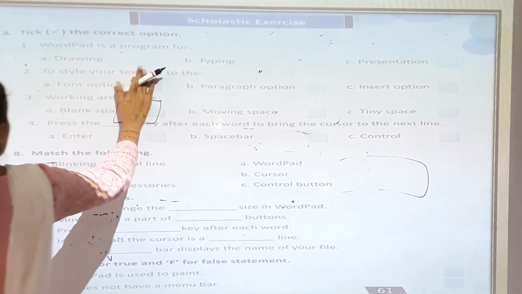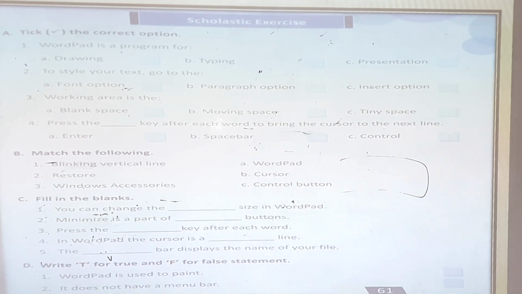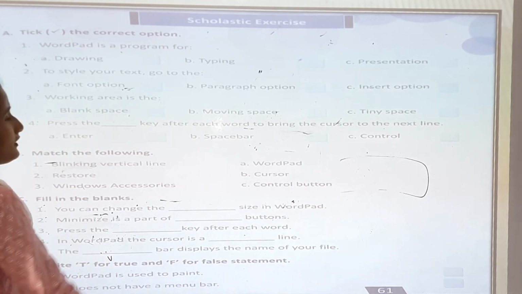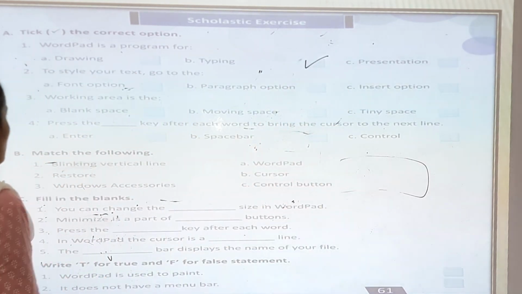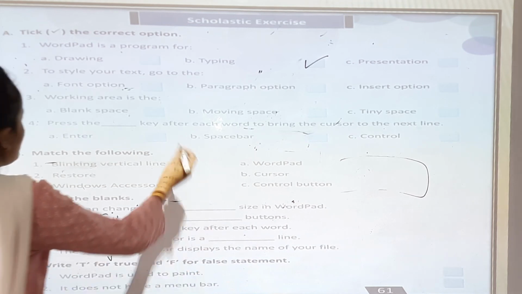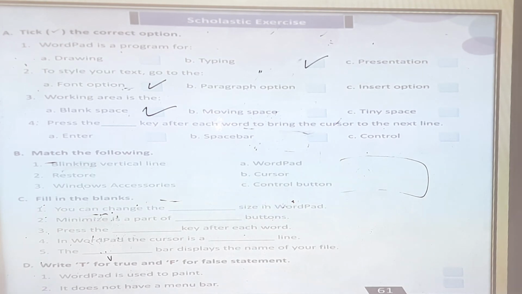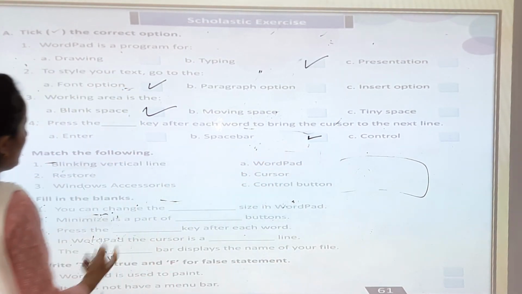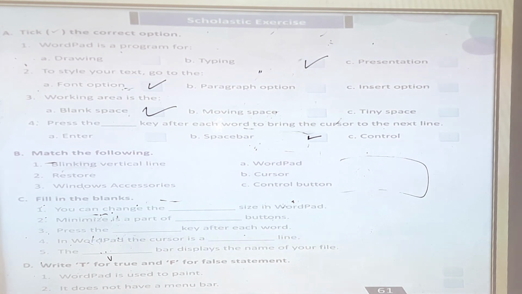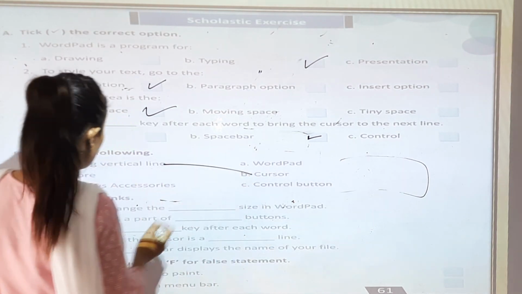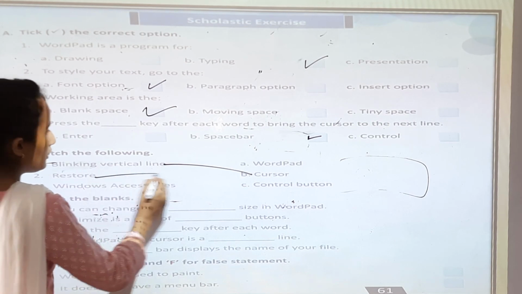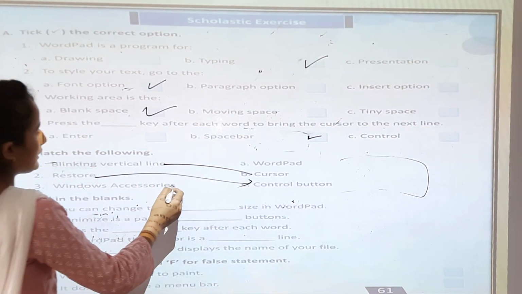Now we are going to do exercise work. Exercise, tick the correct option. Wordpad is a program for typing. To style your text, go to the font option. Working area is the blank space. Press the enter key after each word to bring the cursor to the next line. Match the following. Blinking vertical line is a cursor line. Restore is a control button. Windows accessories, Wordpad.